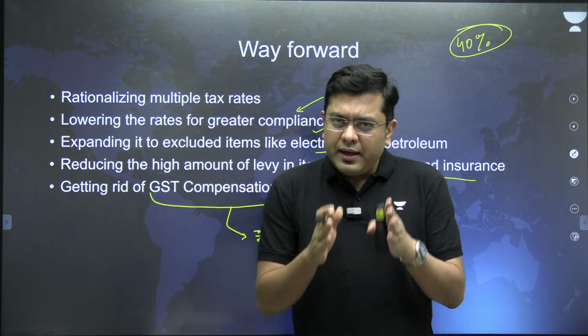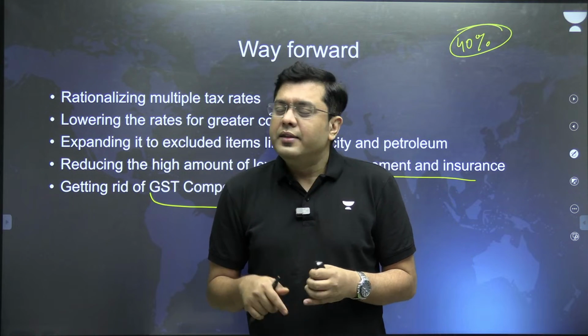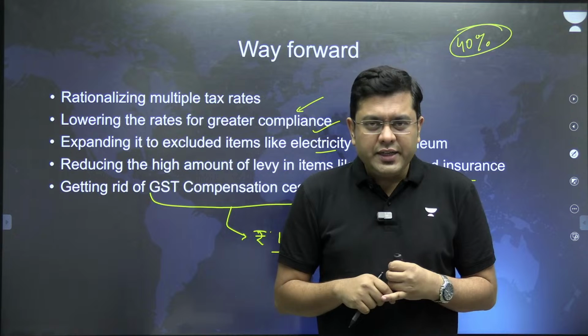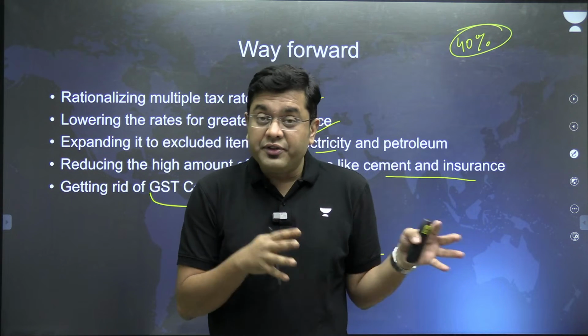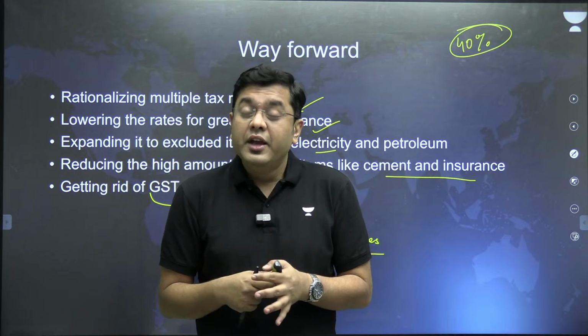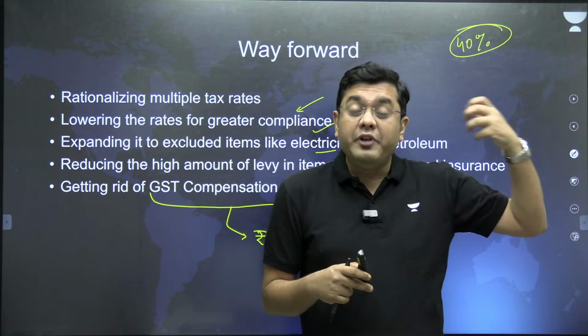So in this article, in a brief few seconds, what is it that we have discussed? The increased collection of GST revenue, the second highest GST collection ever since the new regime has been brought into place, which tells you that the indirect tax collection is very buoyant.